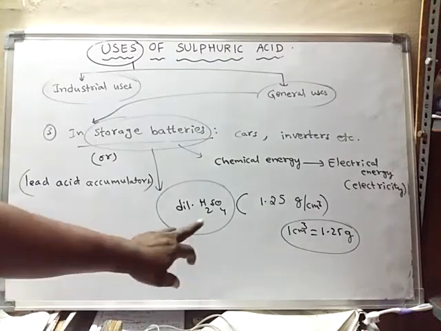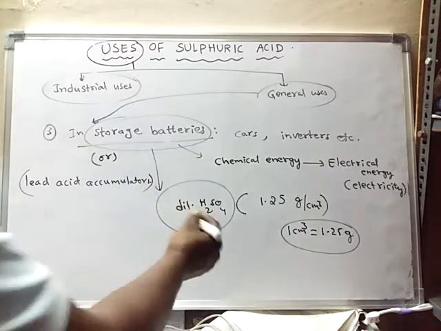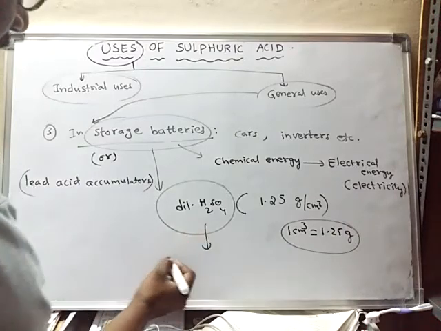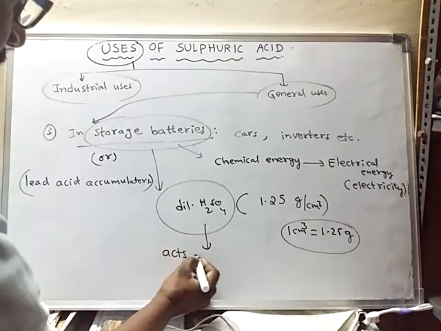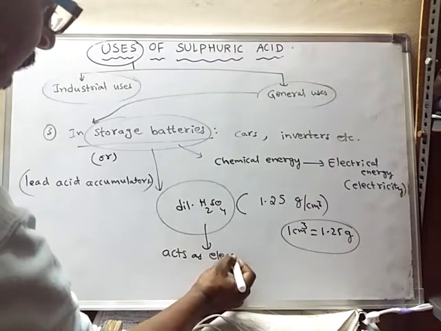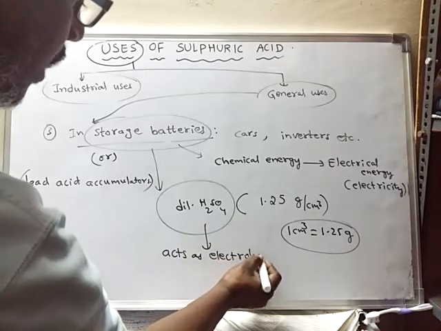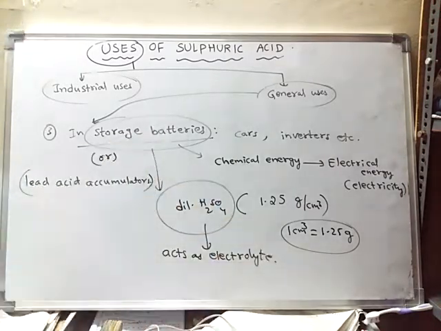Then only, what will this sulfuric acid do? It acts as an electrolyte in the storage batteries or lead acid accumulators.